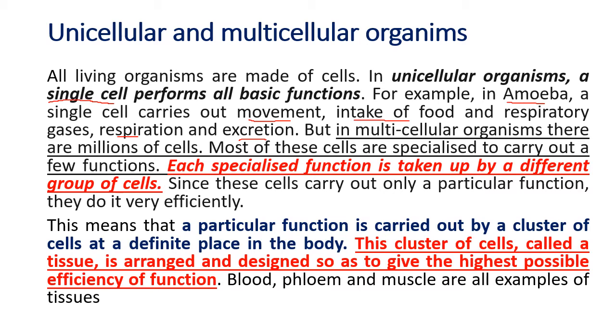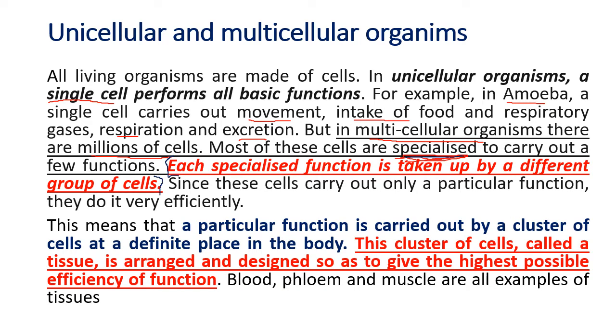Now in this chapter we move on to the multicellular organisms which have millions of cells in the body. When there are millions of cells in the body, there are basic functions which every cell has to do, but now to make it easier, the cells are specialized. They are specialized to carry out a particular function. So each specific function is carried out by a different group of cells.